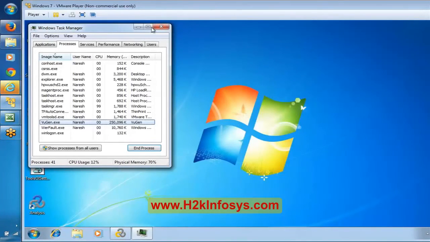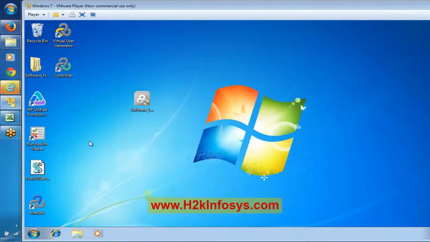Now again, we'll try to open this. Generally, it should be in the temp files.